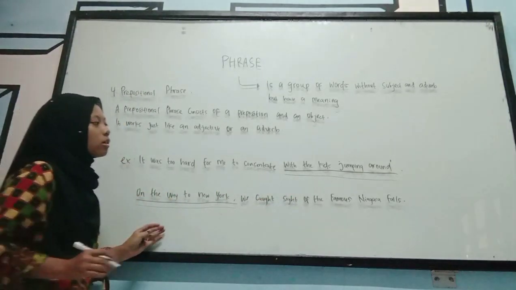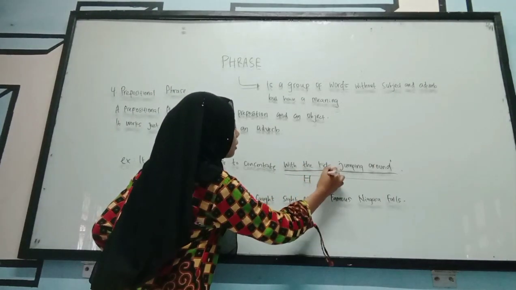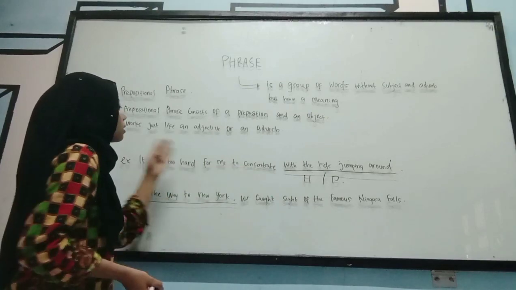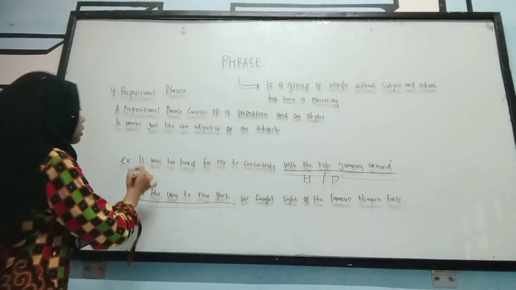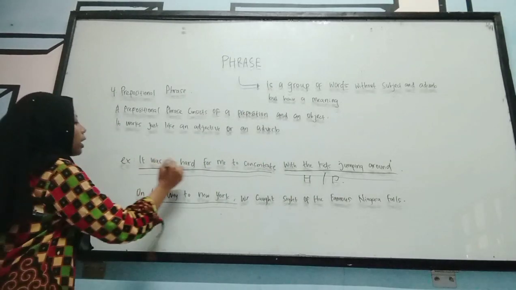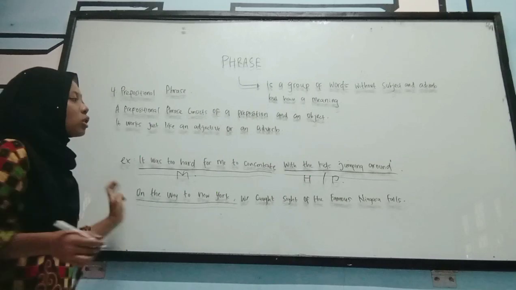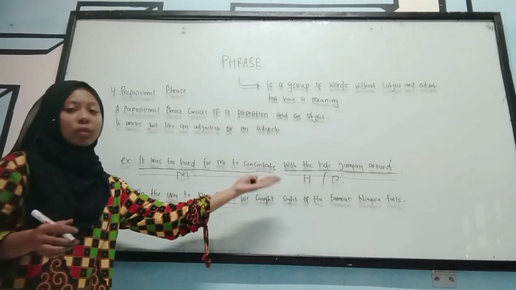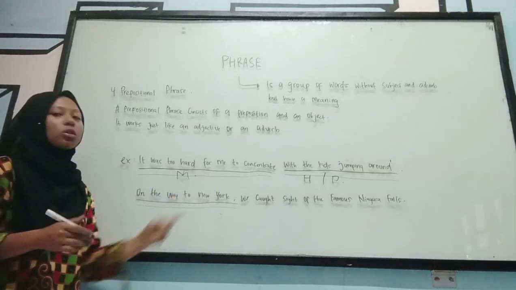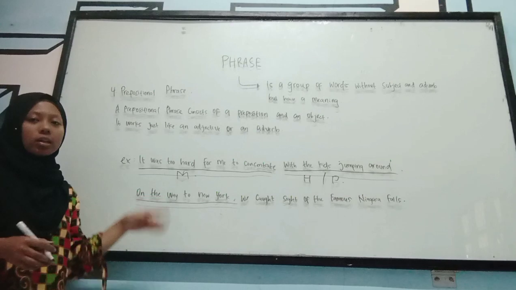In the sentence, with the kids jumping around has the head preposition, with is a preposition, and it was too hard for me to concentrate is the modifier. So in the sentence, we have with as a preposition, and we have it was too hard for me to concentrate. So we call this a prepositional phrase.